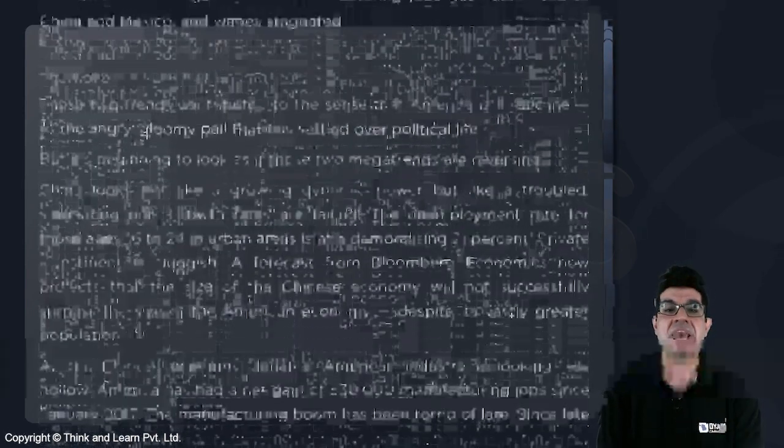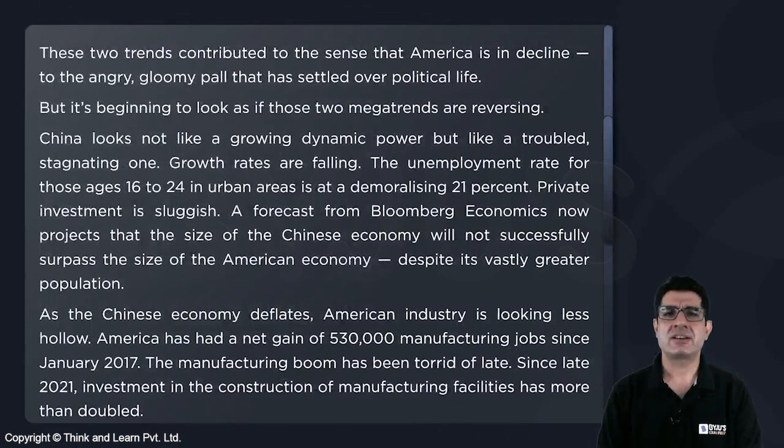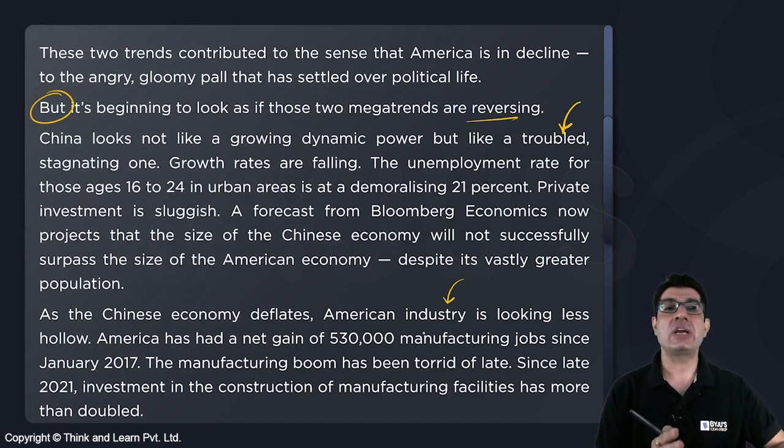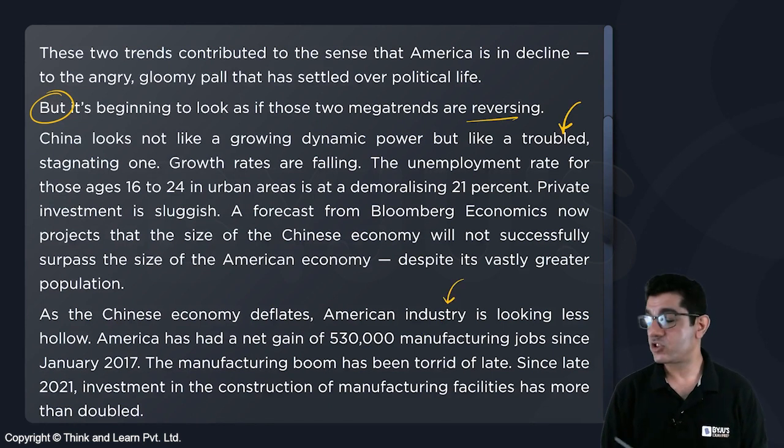But then the moment you move on, it says that the two trends contribute to the sense that America is in decline, but then there is this change. It is beginning to look as if those two mega trends are reversing. So the problem with China, and at the same time an uptick in the American manufacturing as stated in the next paragraph.